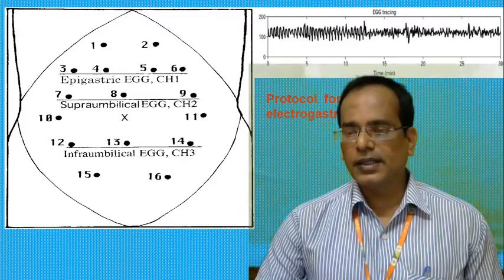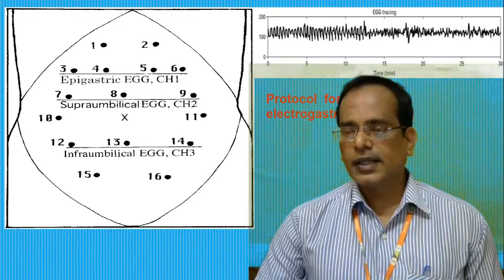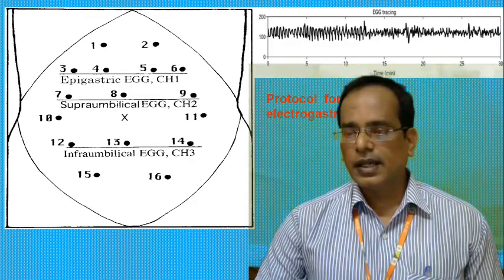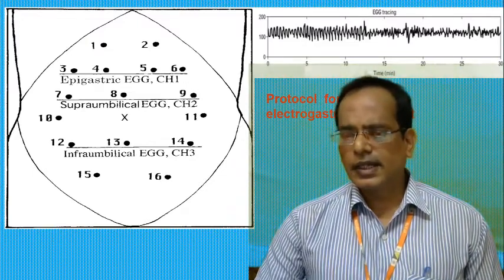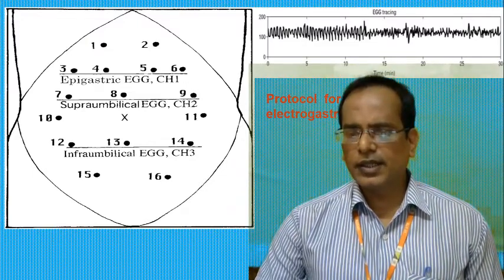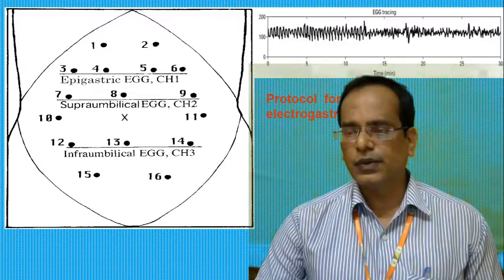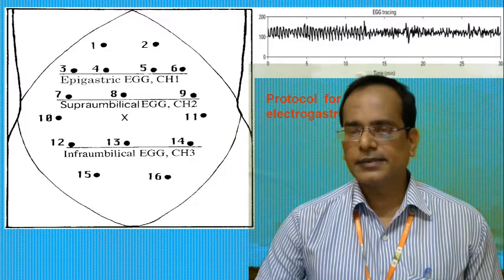Similarly to other motility tests, any medication known to alter gastric motility should be discontinued for at least 2 to 3 days before the EGG test.